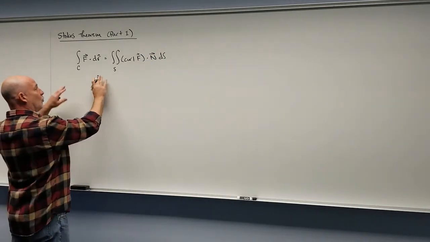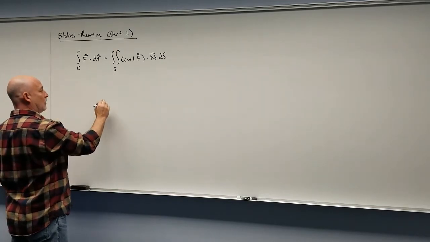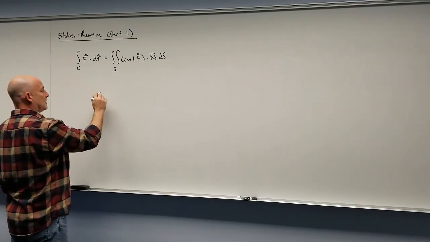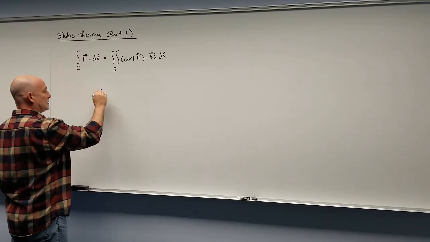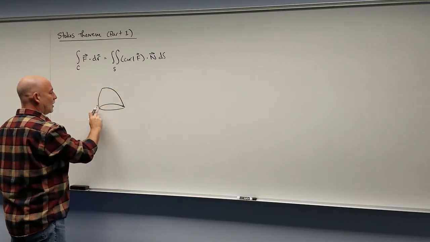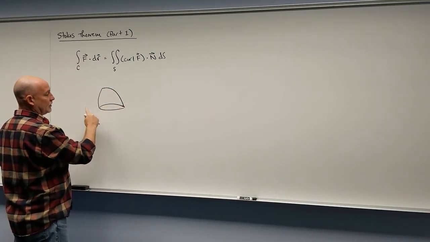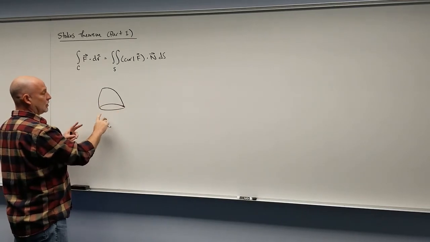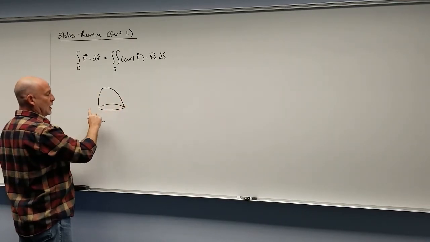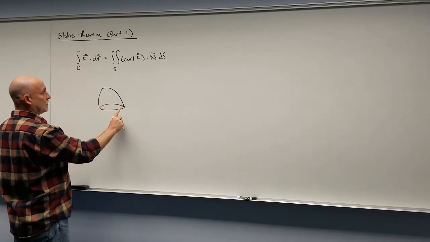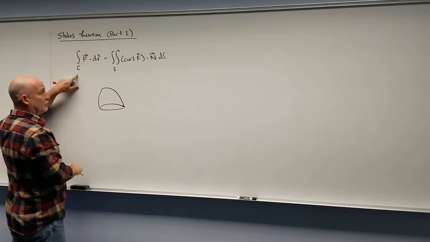Now first off, what are the C and the S? Well, the surface here is any surface that has a boundary that is a simple closed curve. So think of our paraboloid here. The boundary of that surface is a simple curve.